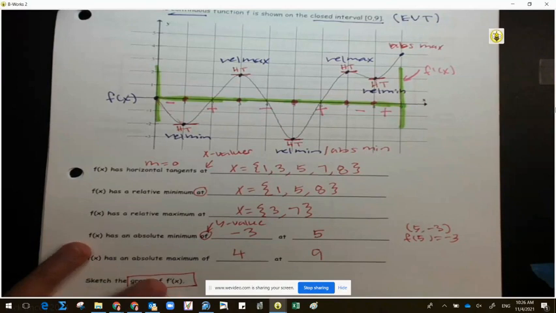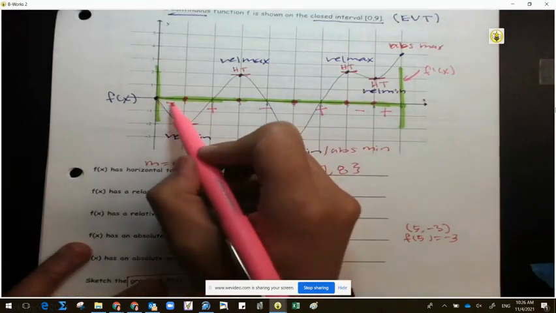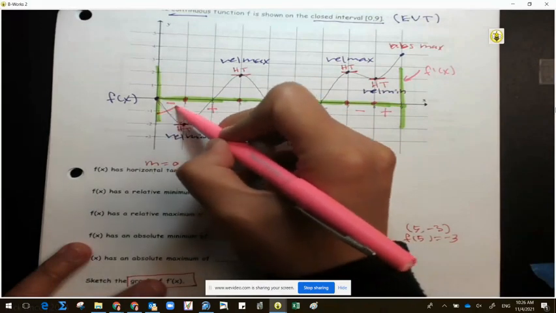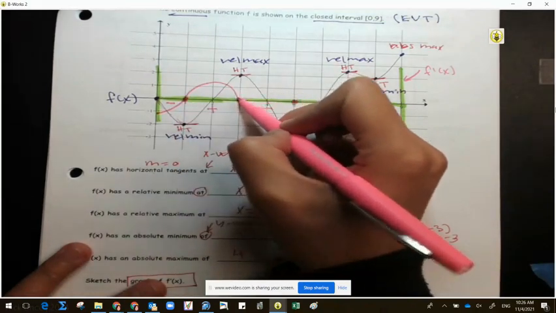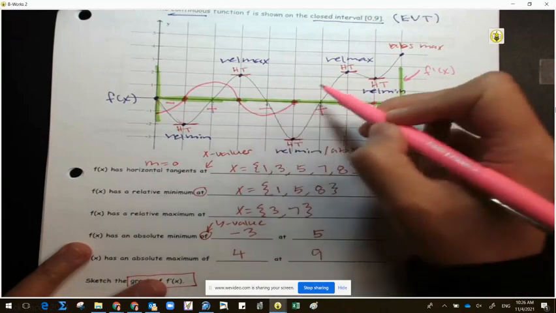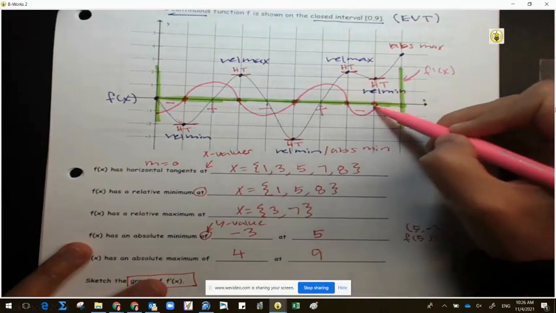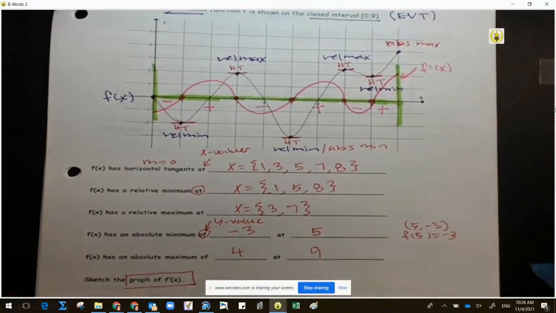So then for us to graph the slope function, negative means below the x-axis. Positive means above the x-axis. How high and above, it doesn't really matter. So negative, below, positive, above, negative, below, positive, above, and then below. And how positive, I don't know. I'm just going to end it at that string.